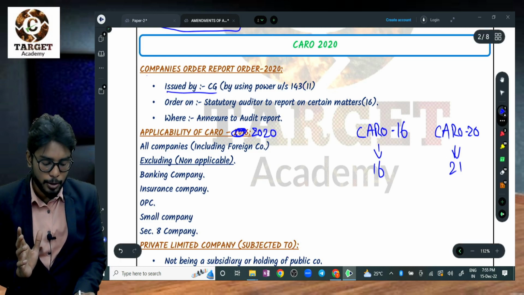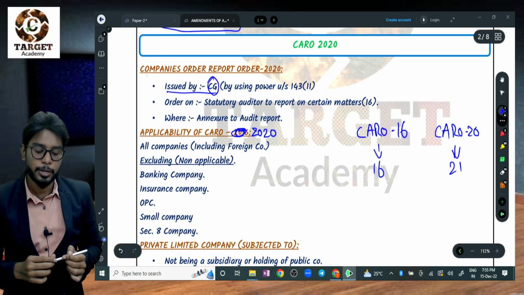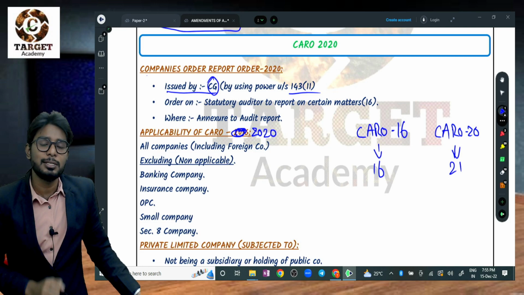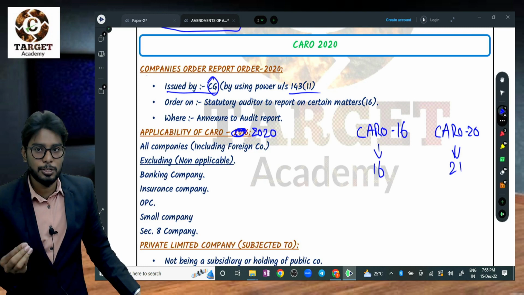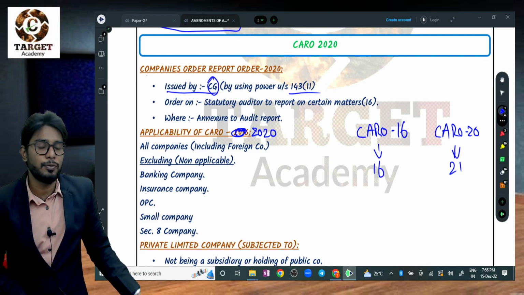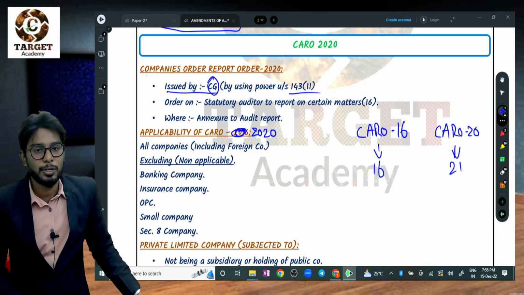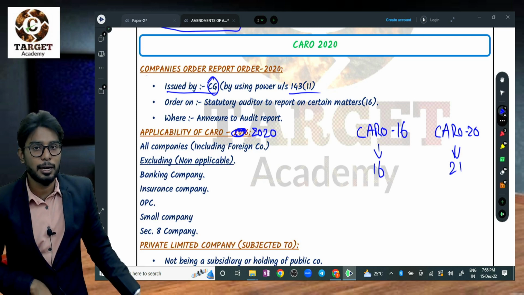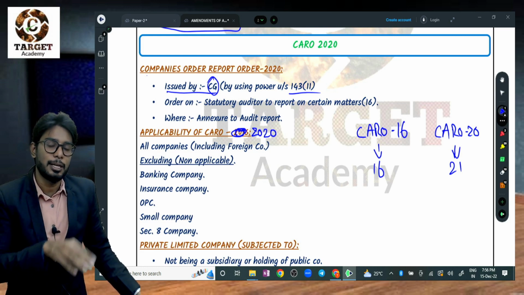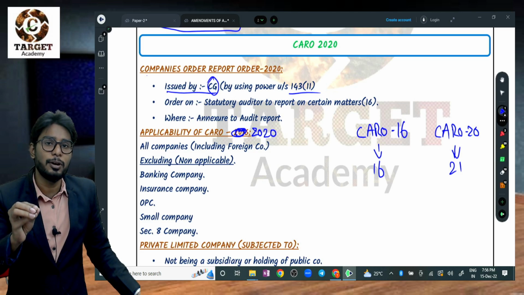So who has issued this CARO? The Central Government has issued CARO 2020 by using the power under Section 143 subsection 11. So what is this Section 143? Actually, Section 143 gives powers to the auditor. While conducting the audit, some powers are required, namely the right to access books of accounts and the right to take information. All these powers are given in Section 143. There are also duties to the auditor in 143 subsection 1 and 143 subsection 3. In Section 143, subsection 11 was created to give power to the Central Government.